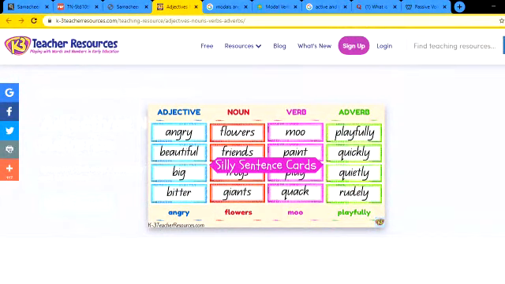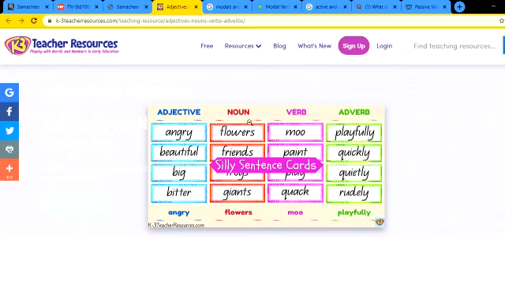Welcome back, students. Today we are going to learn what is adjective, noun, verb and adverbs. Then we'll move on to what is advertisement, then report writing, then modal verbs, then active and passive voice. Okay, moving on to adjective, nouns, verbs and adverbs.